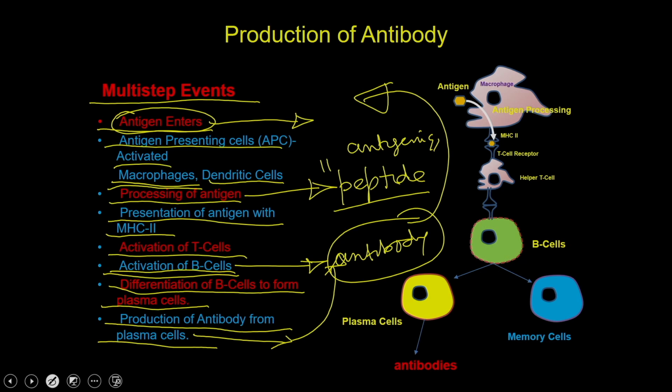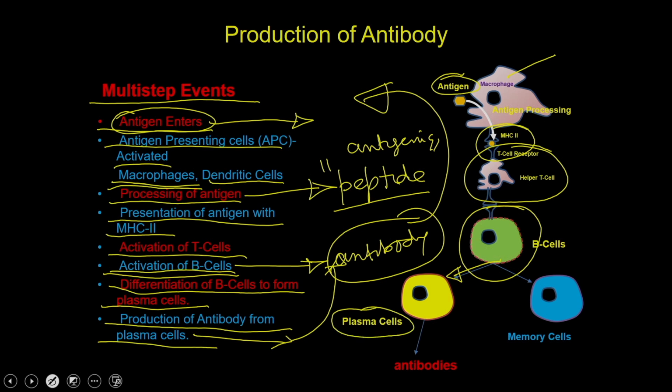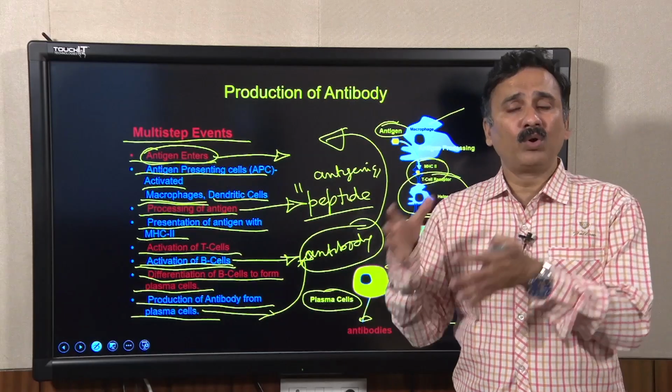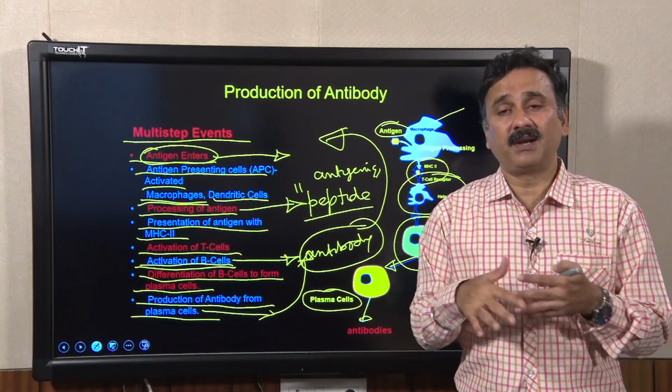So, this is what is shown in this figure, where the antigen is processed by the antigen presenting cells such as macrophages, and then it is expressed along with the MHC class II, and that activates the T helper cells. The T helper cells again activate the B cells, and at that stage the B cell differentiates into two cells. One is called the plasma cell, the other one is called the memory cell, and then the plasma cells start producing the antibodies. These antibodies contribute further to a more robust immune response, because these antibodies are soluble in nature.